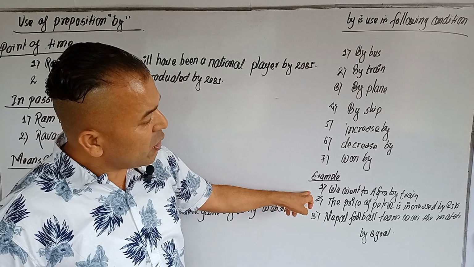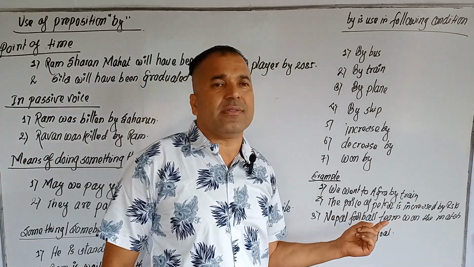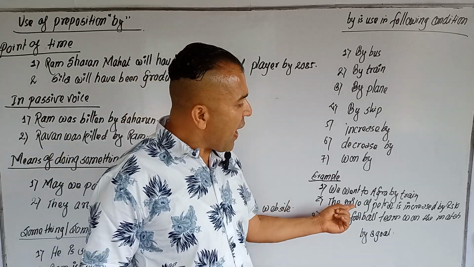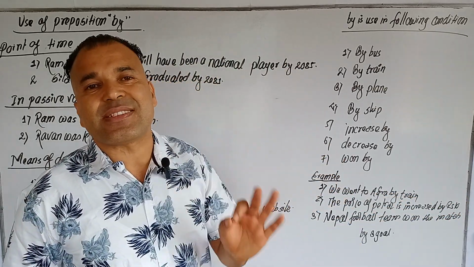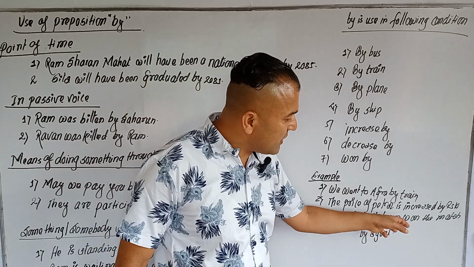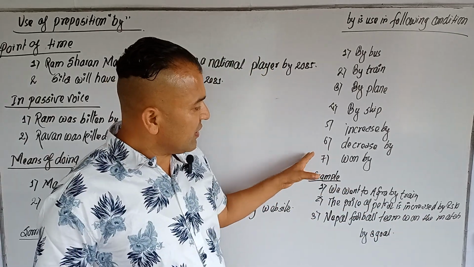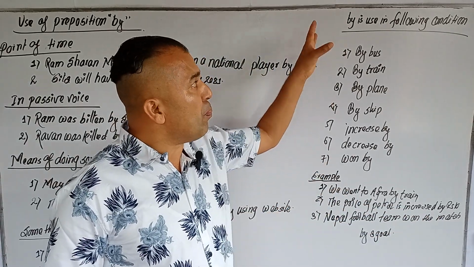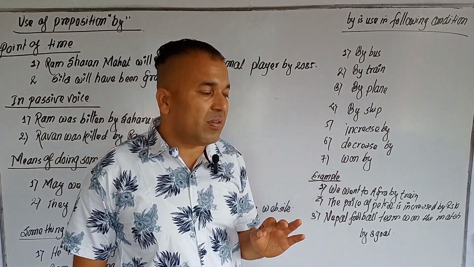Examples: we went to Agra by train. The price of petrol increased by 10 rupees. The Nepal football team won the match by 3 goals. So by is used for means of transport, increase by, decrease by, and won by.